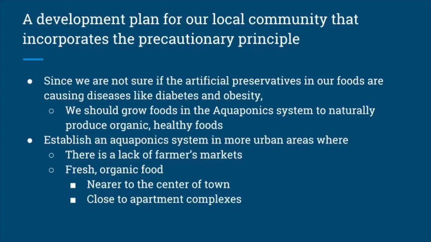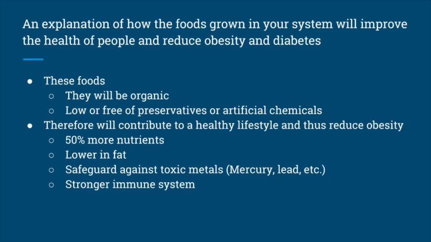Since we are not sure if the artificial preservatives in our foods are causing diseases like diabetes and obesity, it would be beneficial that we grow foods in an aquaponics system to naturally produce organic, healthy foods. With the implementation of our system, in our community these foods would be organic and low or free of preservatives or artificial chemicals, which would contribute to a healthier lifestyle and thus reduce obesity and other weight-related diseases.